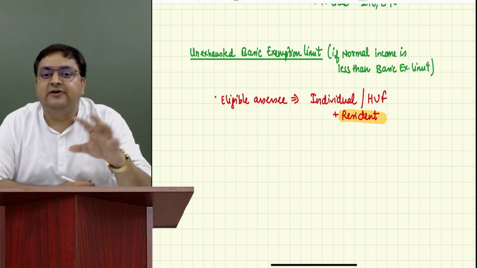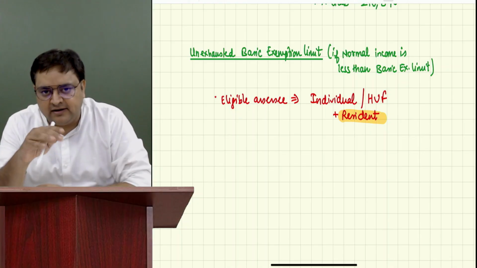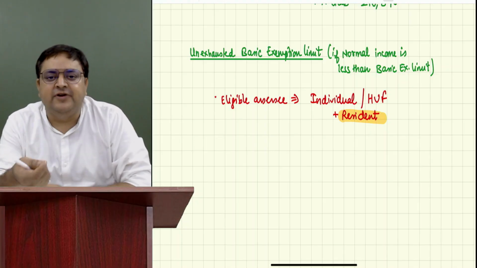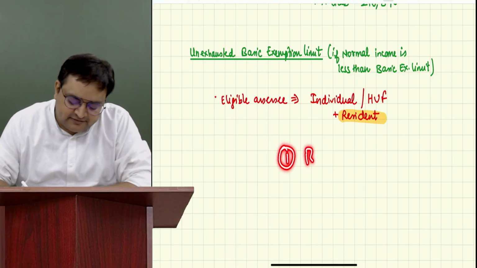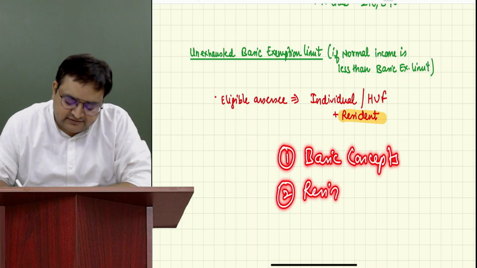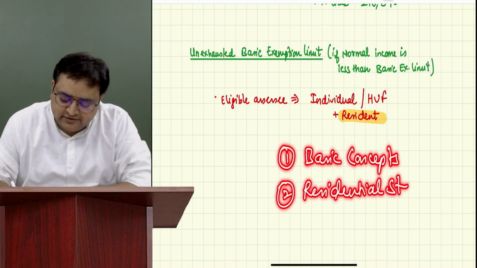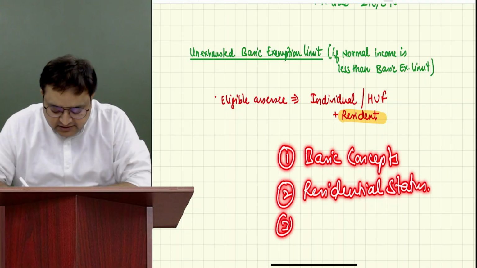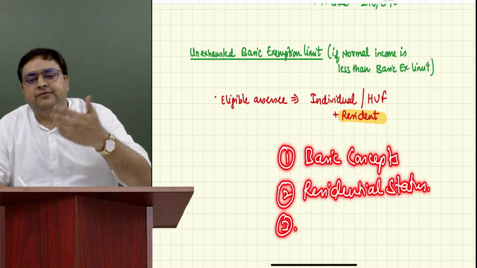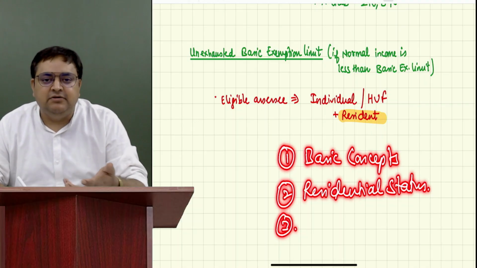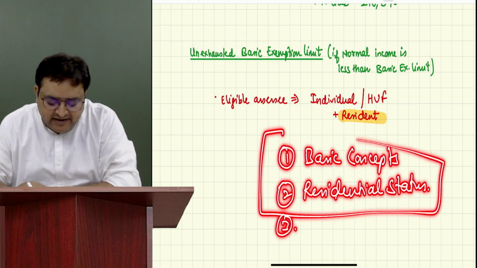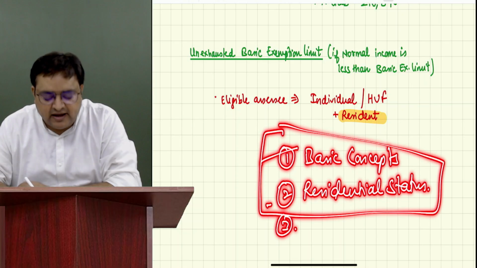After that, we will start our heads of income. So see, 2 chapters are our foundation chapters, the foundation of income tax. The first chapter is basic concepts. The second chapter would be residential status. Don't write it anywhere, just listen. From the third chapter, we will start our main income tax. Third chapter would be salary, fourth chapter house property, then PGBP, capital gain, IFOS, and then some other chapters also. So these two chapters are basic concepts, and very important.